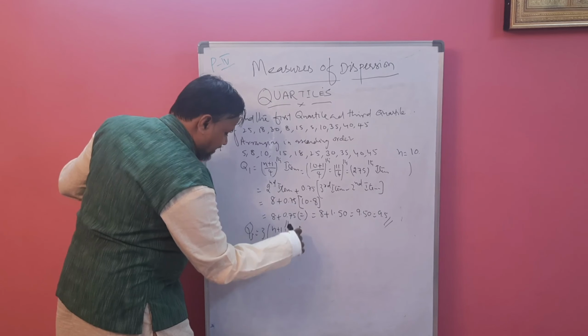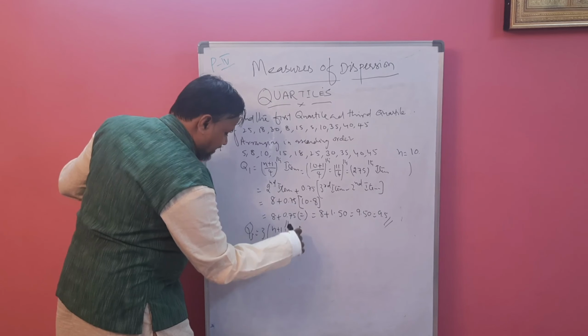That is 2.75, this item. Now multiply with 3. 3 5s are 15, 5 carry 1; 3 7s are 21, plus 1 is 22, 2 carry 2; 3 2s are 6, 6 plus 2 is 8. So the 8.25th item.